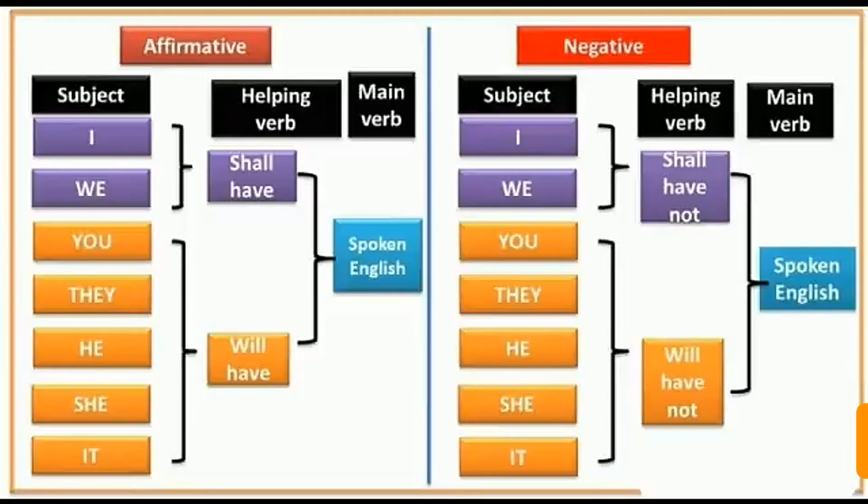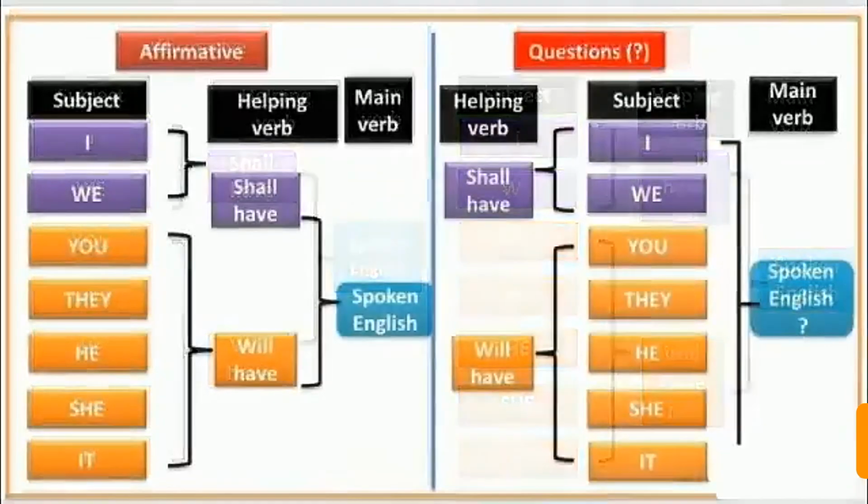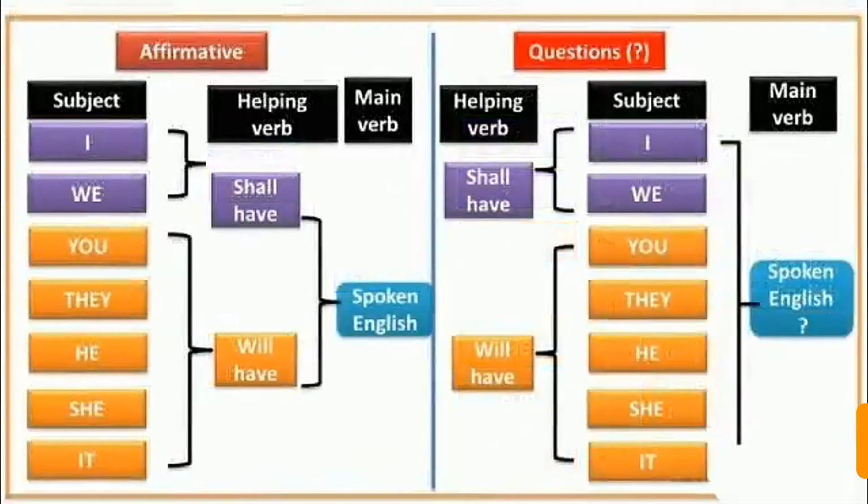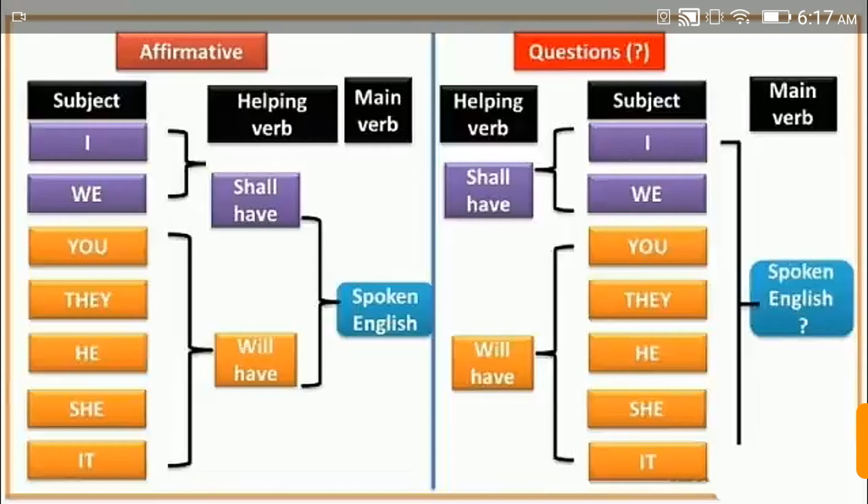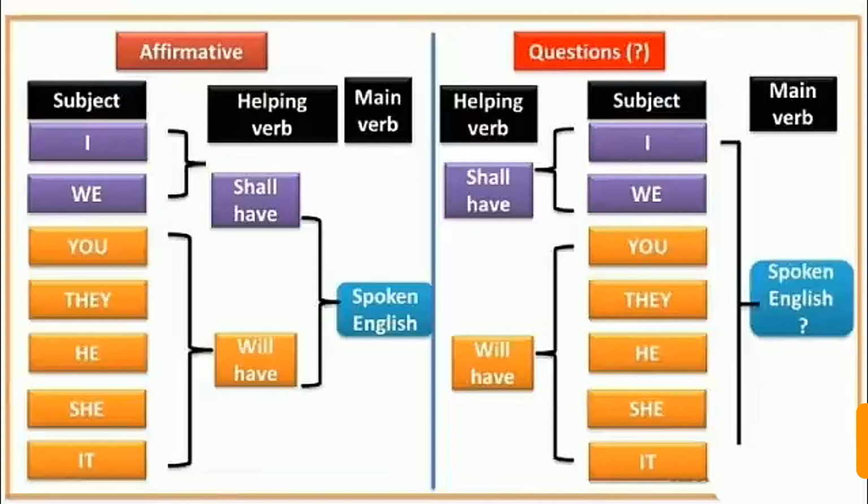In the same manner, if I want to change a simple sentence into an interrogative one, I will use the helping verb in place of the subject, that is, on the first place. So in the sentence "We will have spoken English," we will use "Will we have spoken English?" So this will become the interrogative form of future perfect tense.